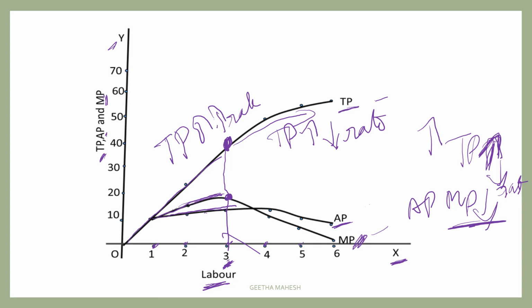Afterwards, MP falls faster than AP and AP is above MP. Towards the left of the third unit of labor, MP is above the AP. After the third labor, you can see MP is below AP, or we can say AP is above MP.